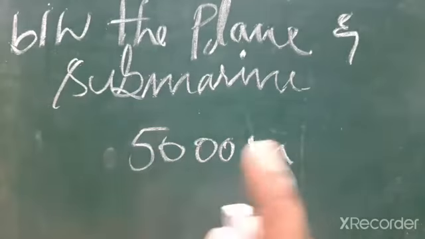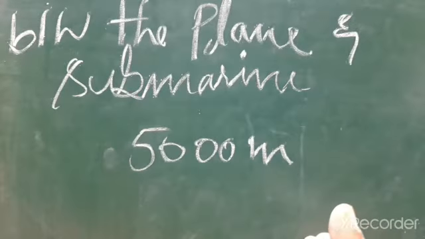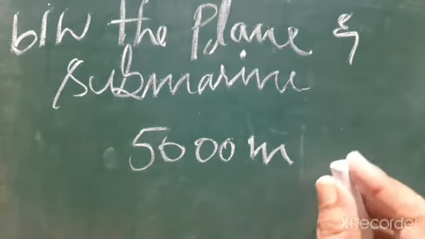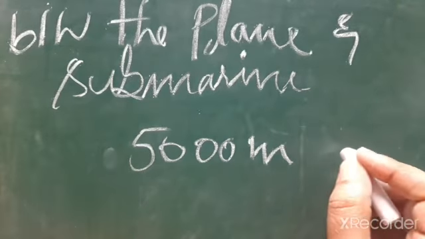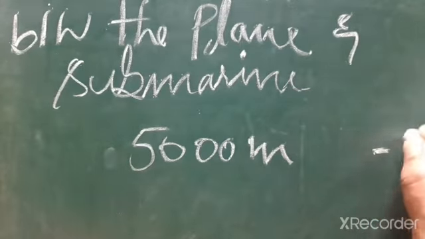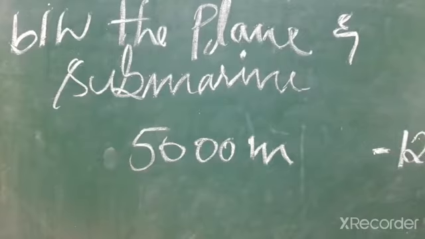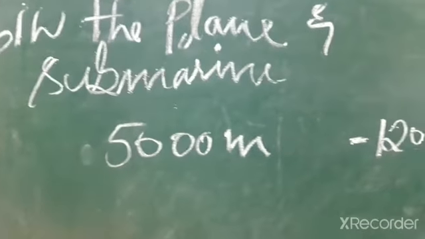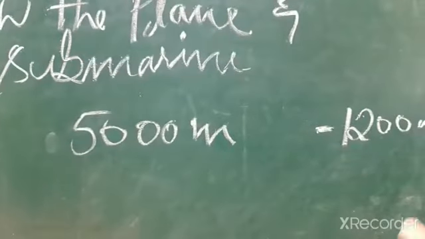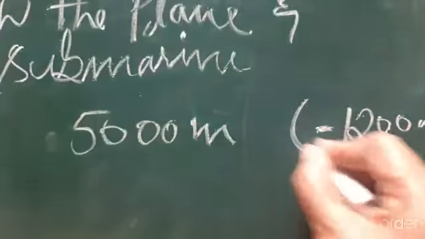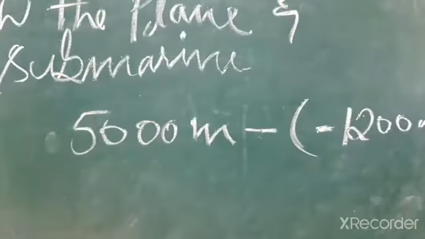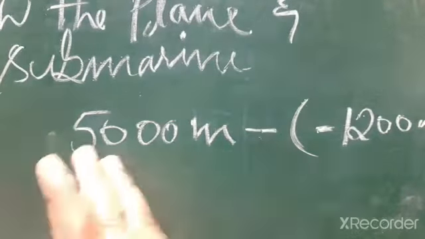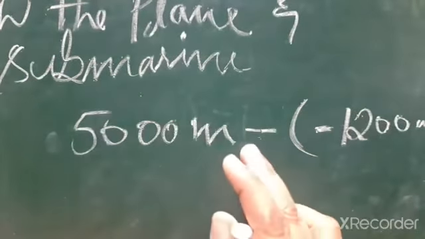At a particular point, it is exactly above a submarine floating below the sea level, which means minus 1200 meter. And find the vertical distance between them means again find the difference, so minus symbol.